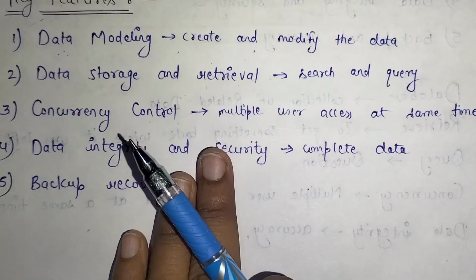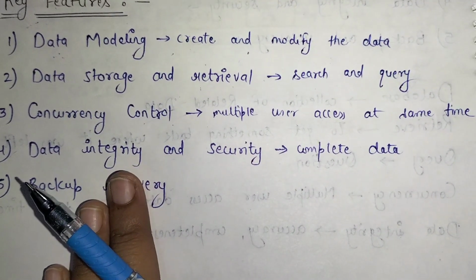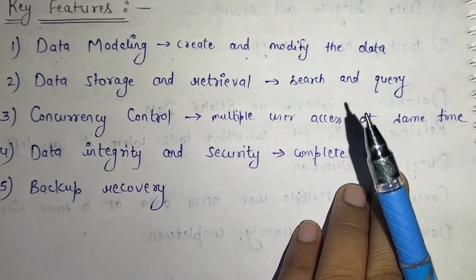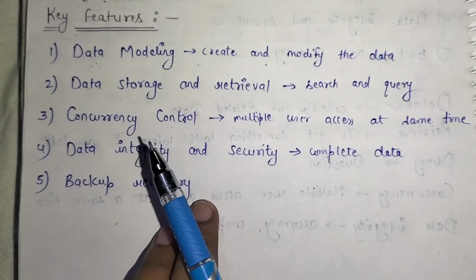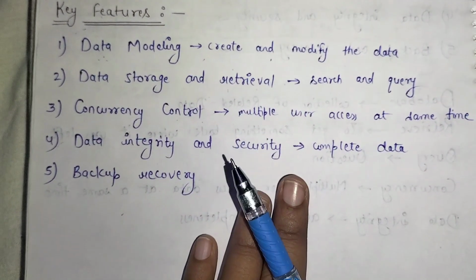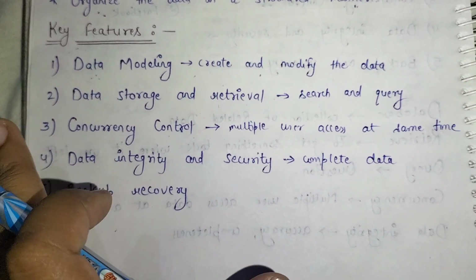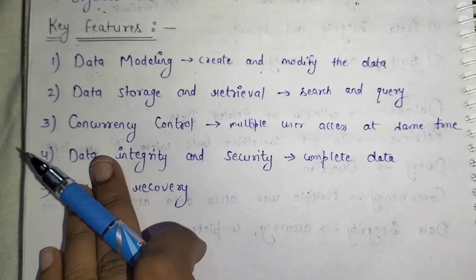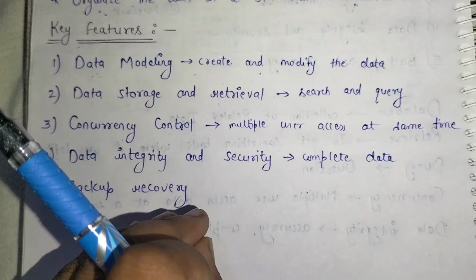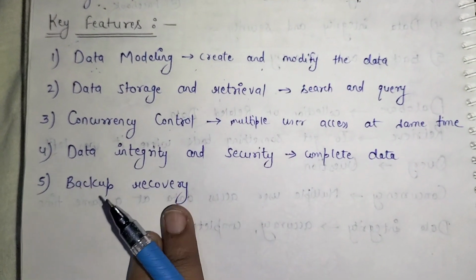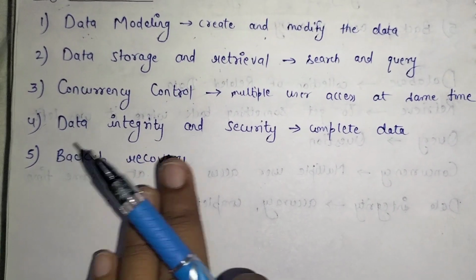Fourth is the data integrity and security. In data integrity and security, the user can get the complete and accurate data in a database. For example, when the user visits the IRCTC website to check the particular train status, the passenger or the user can get the correct and accurate information about the train, like the arrival time and departure time of the particular train.